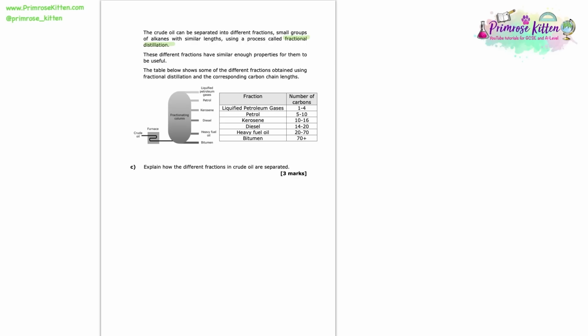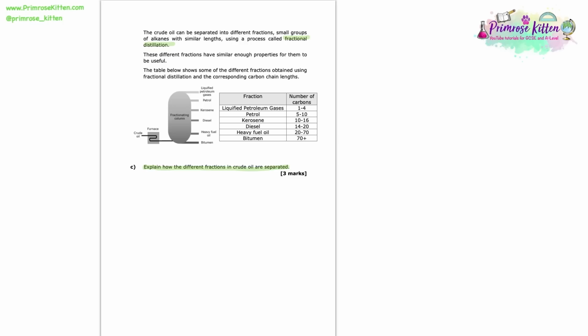Here we're asked to explain how the different fractions in crude oil are separated. So we need to explain how it is that this happens using our chemistry knowledge. Now there's actually quite a lot of things you could say here to get those 3 marks. So I'm going to run you through the full story, and then you can write down whichever points you're most comfortable with, though I would recommend learning it all.